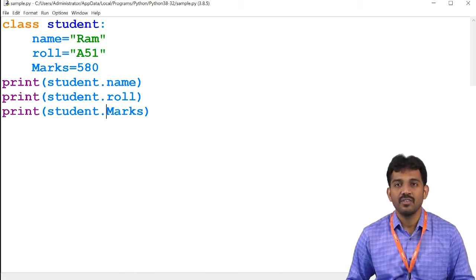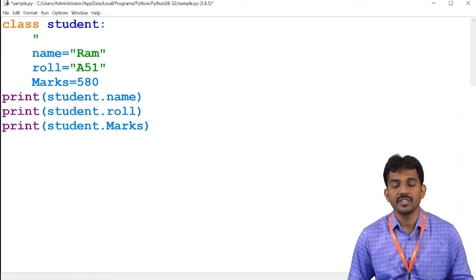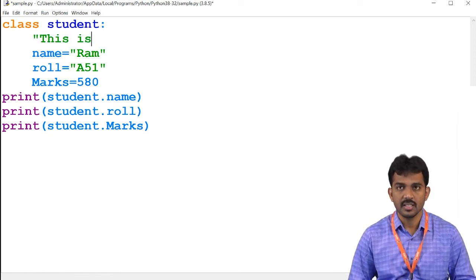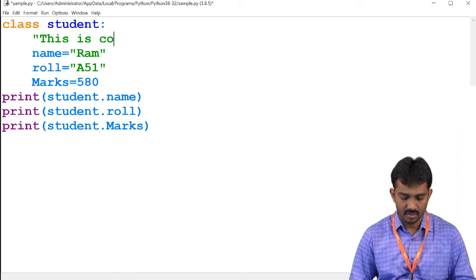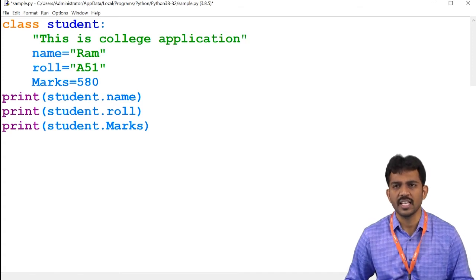For example, even if you want documentation, what is the documentation? This is the documentation that I'm going to write. This is college application. Documentation means some information regarding this class.